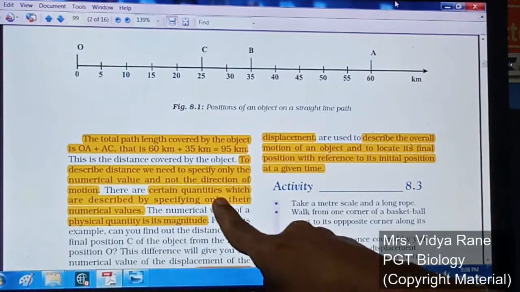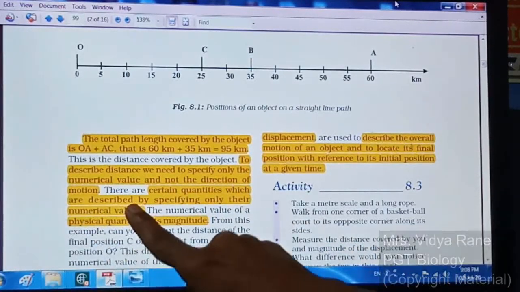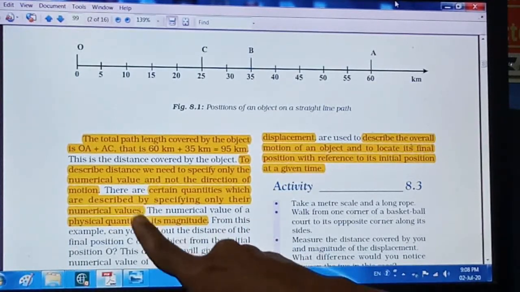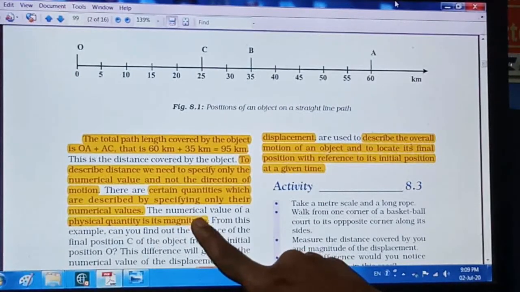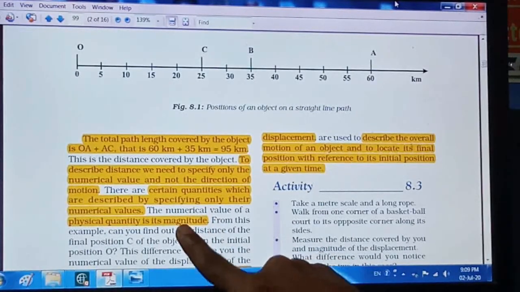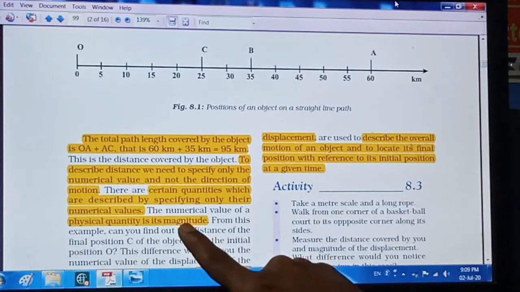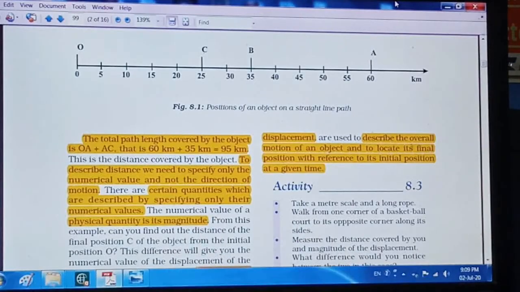There are certain quantities which are described by specifying only their numerical values, right? Direction is not required. So this numerical value is there. This is called a magnitude. This physical quantity is called a magnitude, right? Remember this word magnitude, because hereafter this word will come. Whenever any value is mentioned, that numerical value will be considered as a magnitude, right?